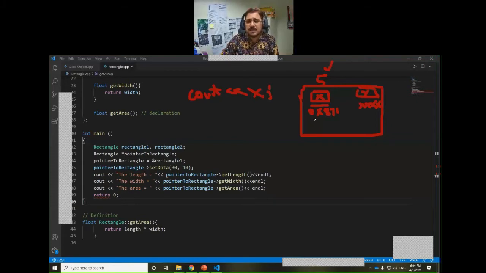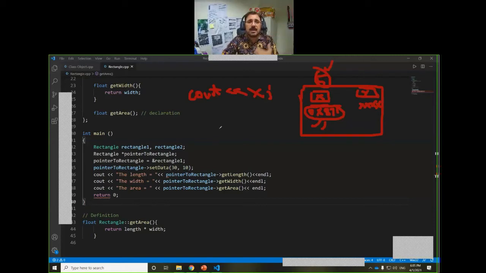Okay, I can do it another way: I create a pointer, another variable, and assign this address to that pointer, and later on I tell the computer to display the value which is stored at this address. So at this address x is stored and x has a value 5, so it will display the same thing. So what is a pointer?